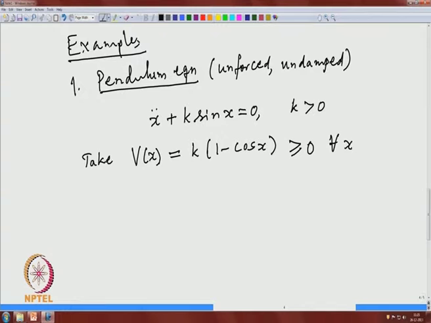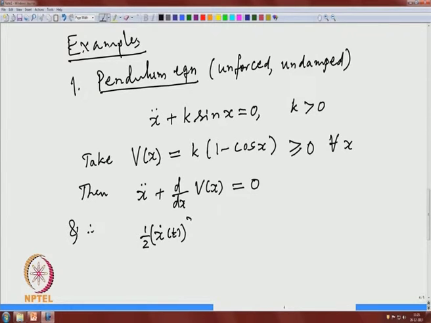Okay. So, then the equation becomes x double dot plus d by dx of V(x) equal to 0, okay. And therefore, the key equation in this situation is half x dot t square plus V(x) is equal to constant.